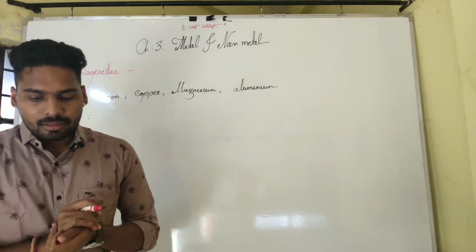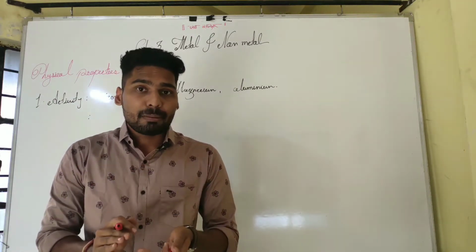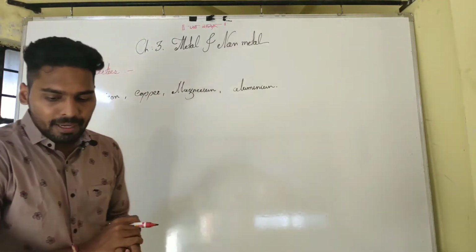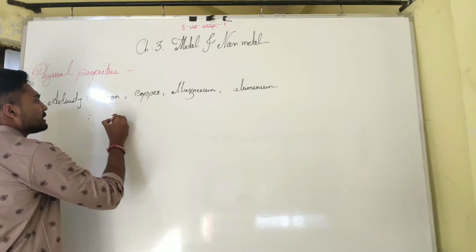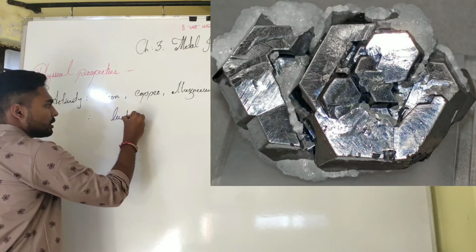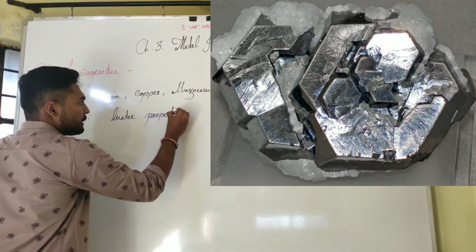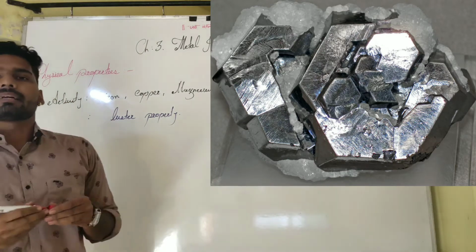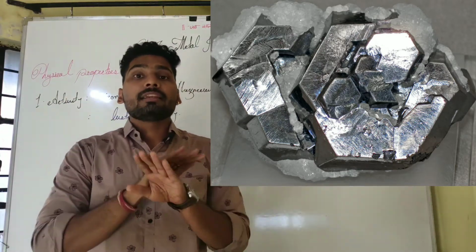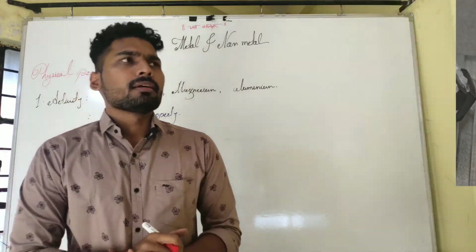While rubbing with sandpaper or any hard substance, metal shows the luster property. Luster property means most metals have luster when they are polished.